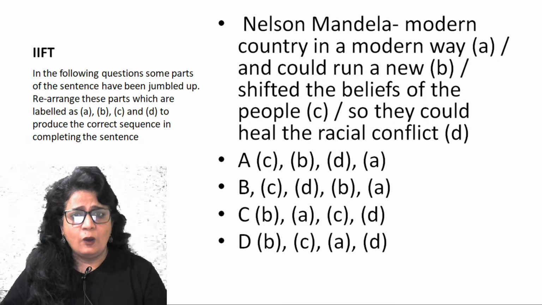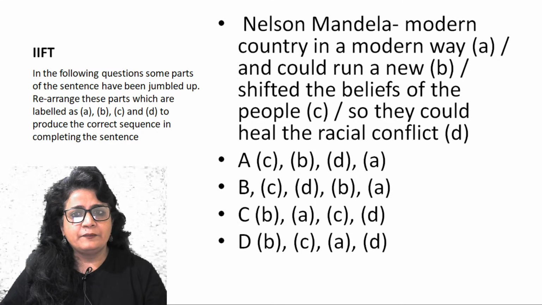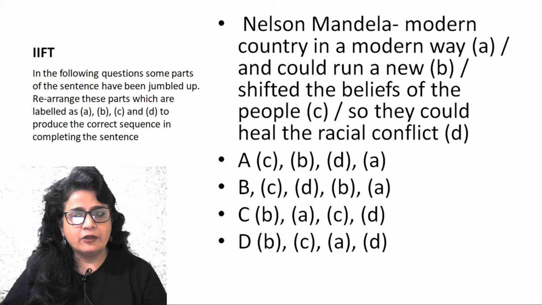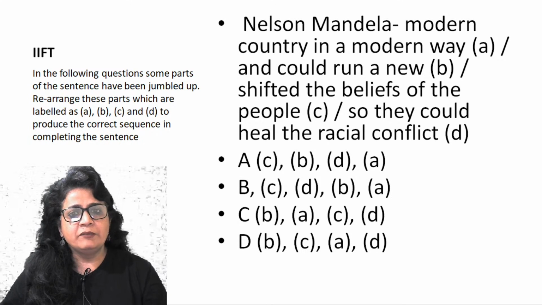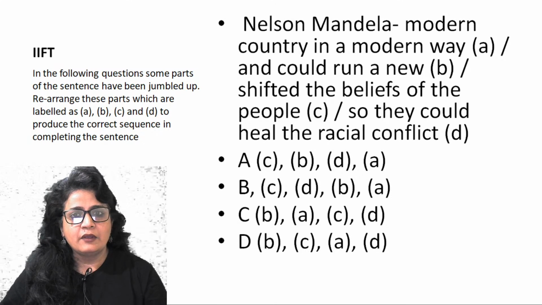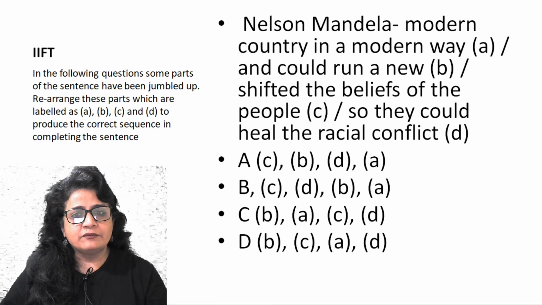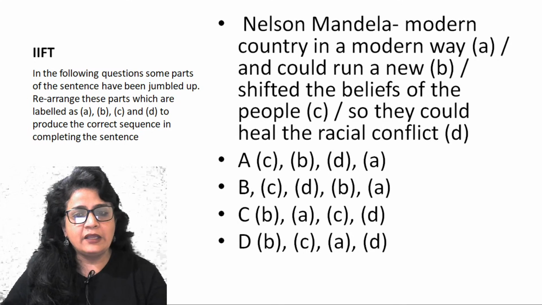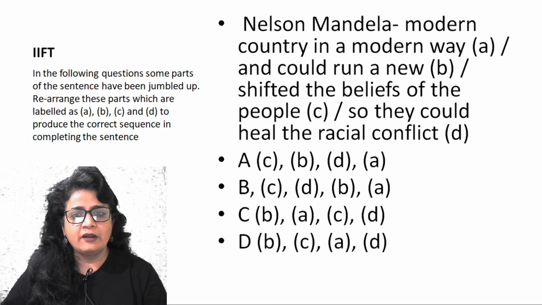So either C or B. So Nelson Mandela and could run anew. So that's definitely not the answer. So with B, your options are eliminated. That is C and D. Now Nelson Mandela shifted the beliefs of the people. With C, you have two options, A and B. He shifted the beliefs of the people, followed by B or D. D or B will give you your answer, right?